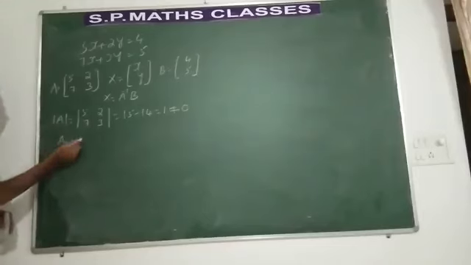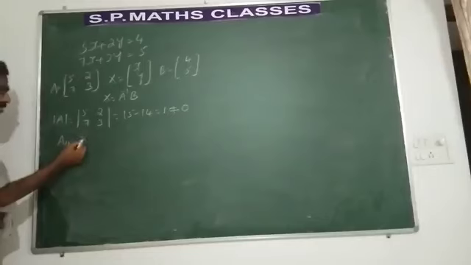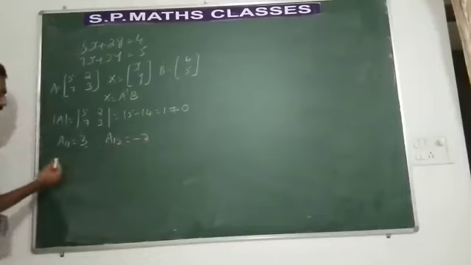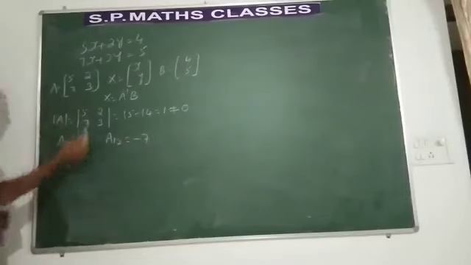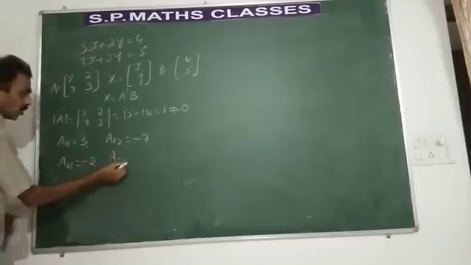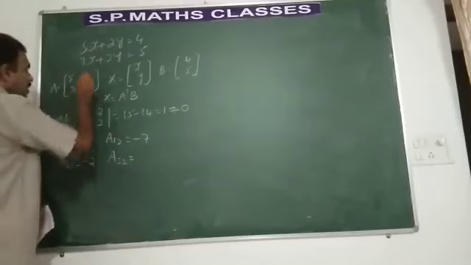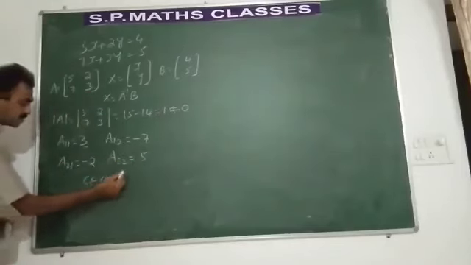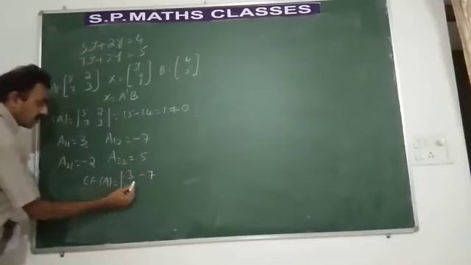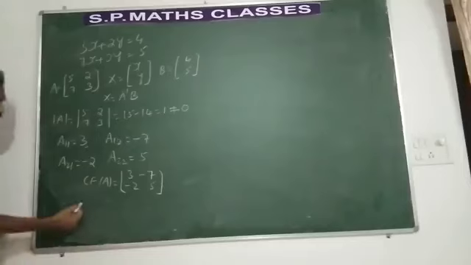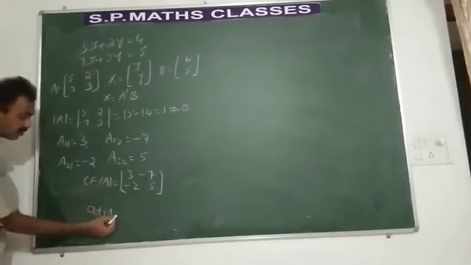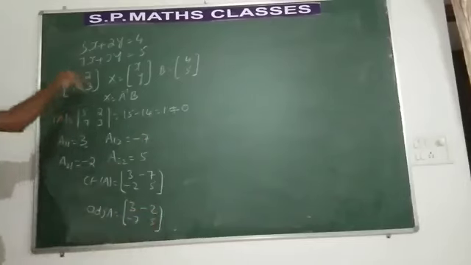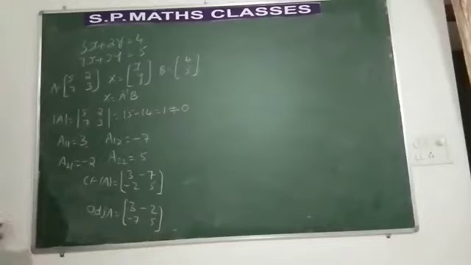Let us find out A11, coefficient of 5. Leave the row and column, we get 3. You find out the coefficient of 2, it is minus 7. You find out the coefficient of 7, it is minus 2. You find out the cofactor of 3. Cofactor of 3 is nothing but 5. So what is the cofactor matrix of A? This is 3, minus 7, minus 2, 5. I think you have understood this. Let us find out the adjoint of the matrix, transpose of the matrix of the cofactors, or interchange the diagonal elements, change the signs of the other elements.